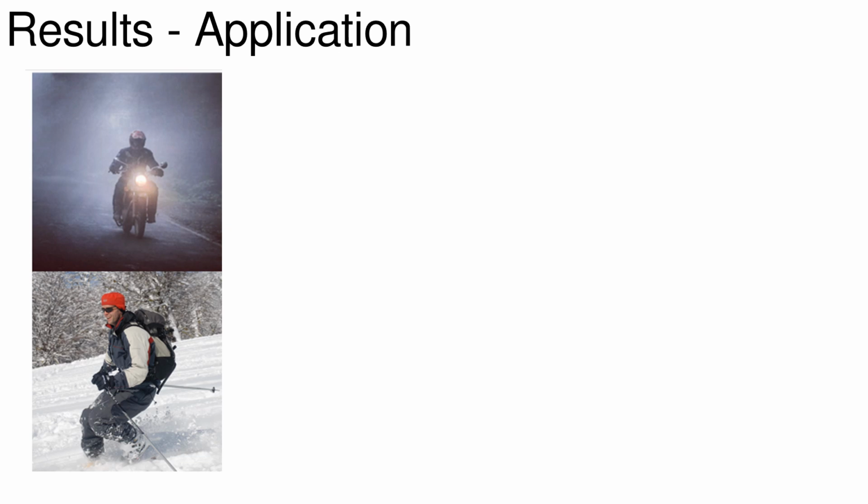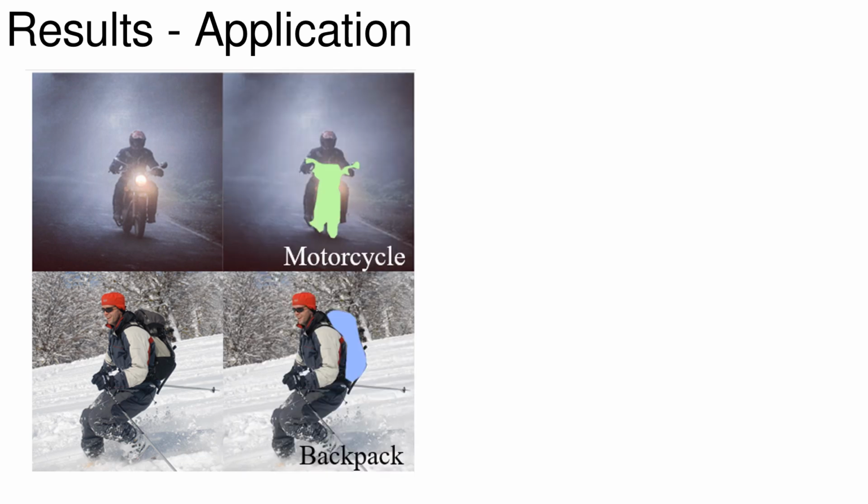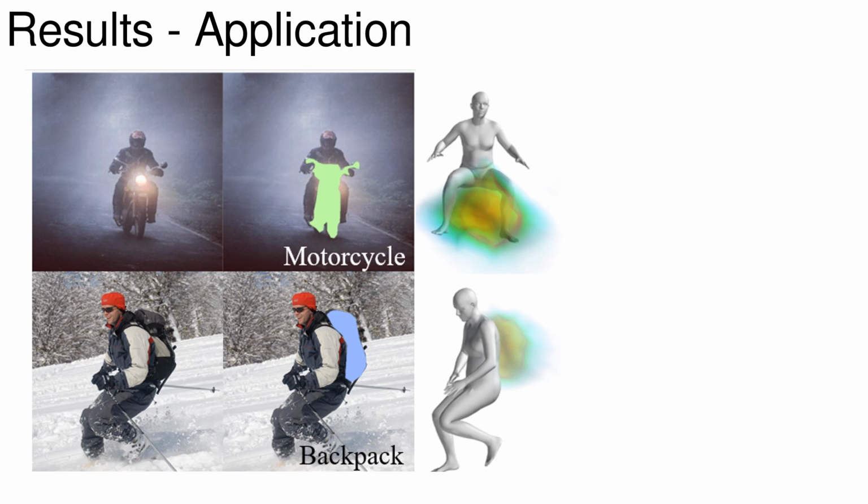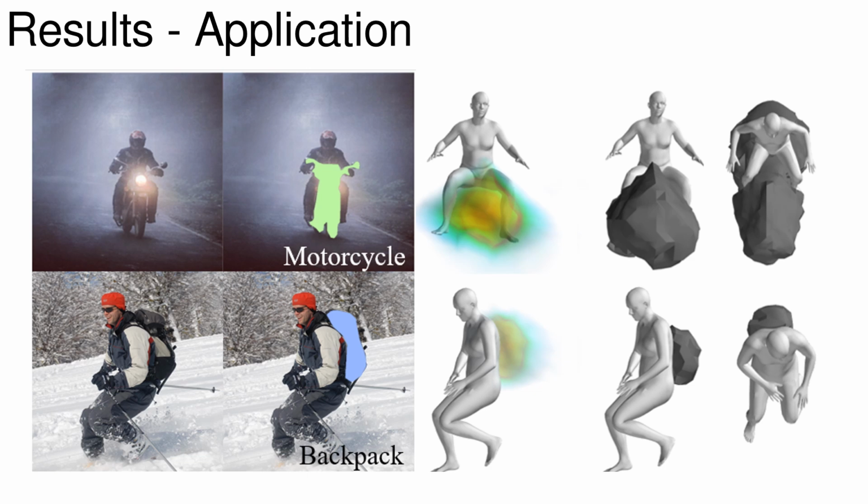Here's an example, single image HOI reconstruction. Given an image, we apply instance segmentation to find the main object category, where we can apply CORUS as a prior to infer the object distribution. We apply a threshold and run marching cubes to get the object mesh. Our method does not require any template mesh.